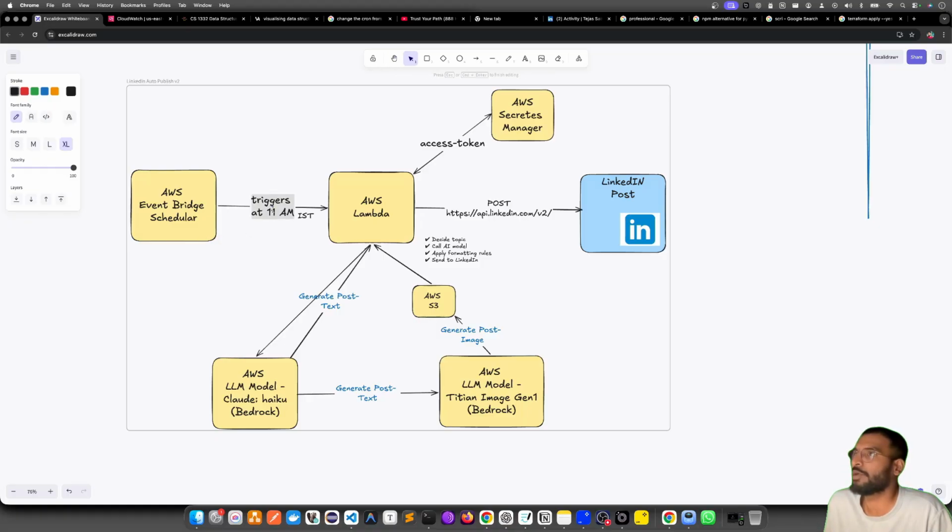As I said, this would be triggering at 11 a.m. IST only on Tuesday, Wednesday, and Thursday. So it will just trigger on these 3 days, and it comes to the Lambda. From Lambda, we have the Secrets Manager where we store our access tokens. This is what we have done in version 1. But right now,